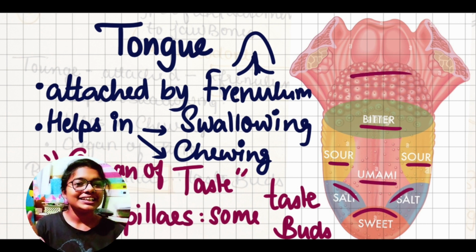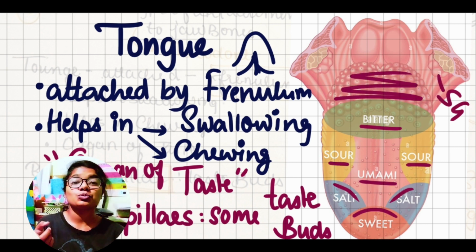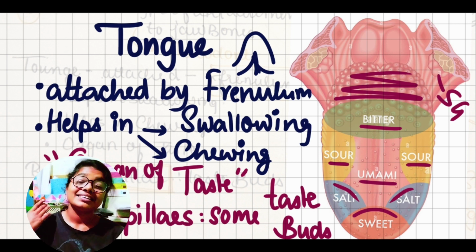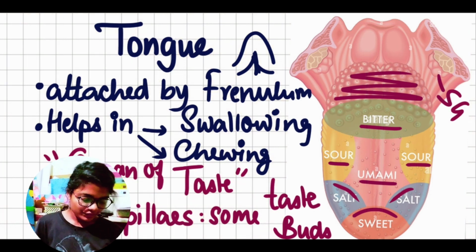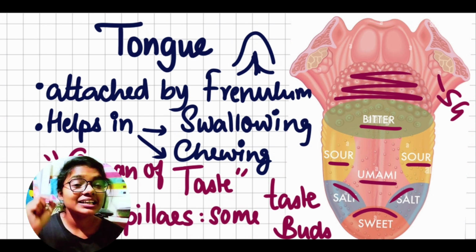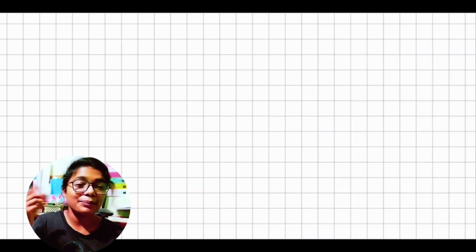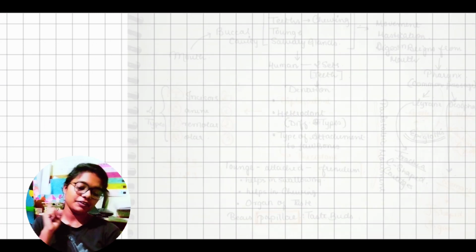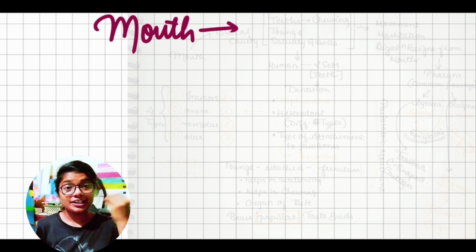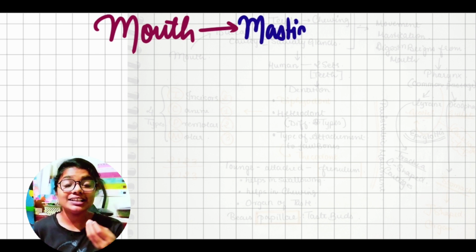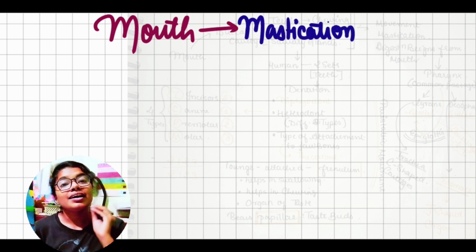And you know the taste buds, right? The first one is sweet, then salty, then bitter, and then sour. So after that, we will see that the tongue bears little papillae, and these also contain the taste buds.